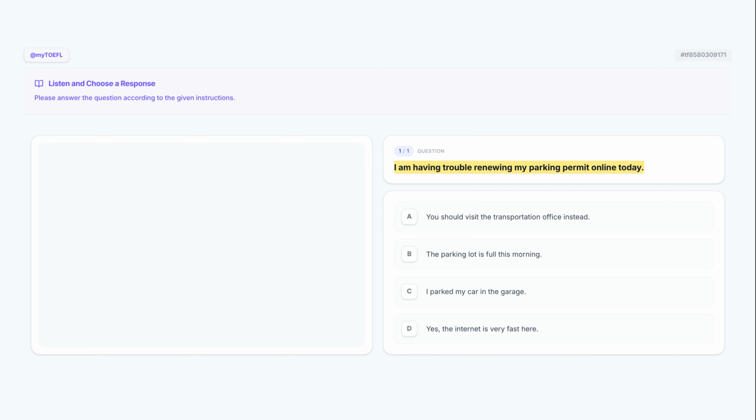The speaker is expressing a specific problem by saying they are having trouble with an administrative task. Because the issue involves renewing my parking permit specifically through an online platform, we should look for a response that offers a workaround or assistance. Let's listen to our options to find the best reply.